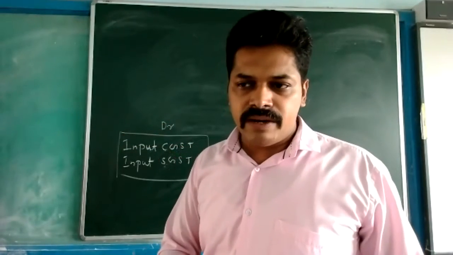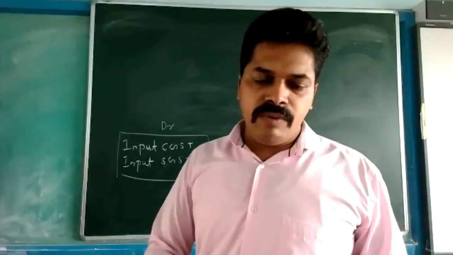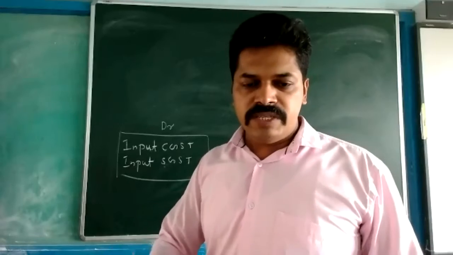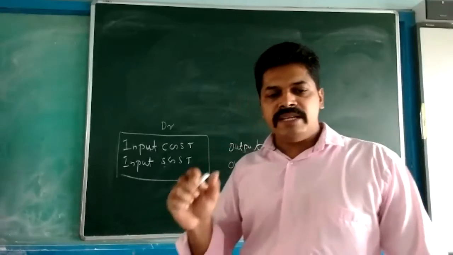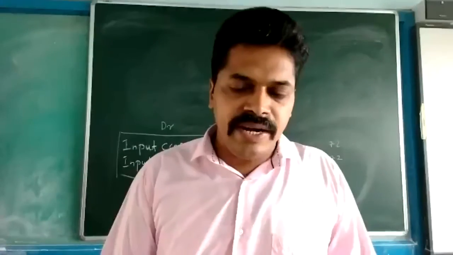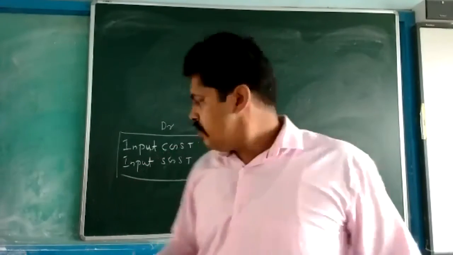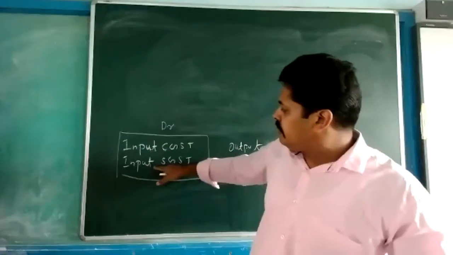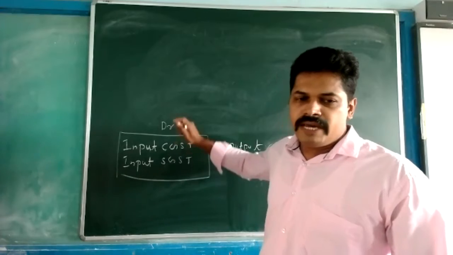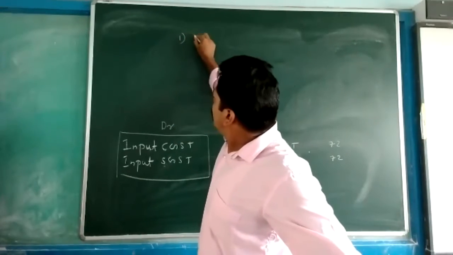Normally we only debit purchases, but a few days ago we studied some transactions where purchases is credited. When we credit purchases, we also credit input CGST and input SGST. The first circumstance is drawing of goods.